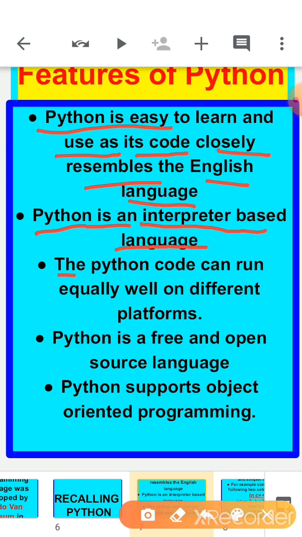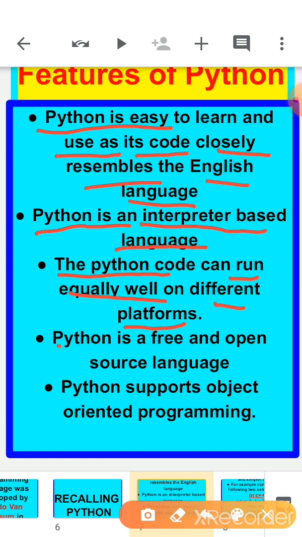Okay, now Python code can run equally well on different platforms. It can be run very easily. Python can run equally well on a variety of platforms, children, like Windows, Linux, Unix, smartphones, etc. Isn't that amazing children? And that makes Python a true cross platform language, or in other words we can say that Python is a portable language. So with every platform Python is very much adjusting.